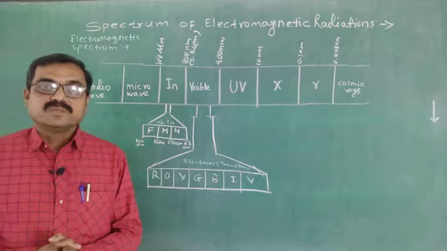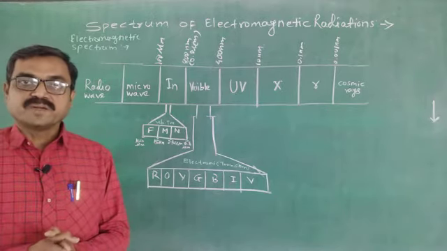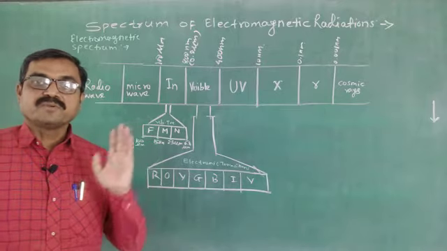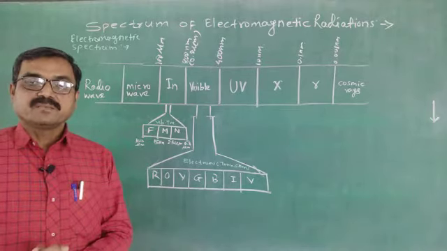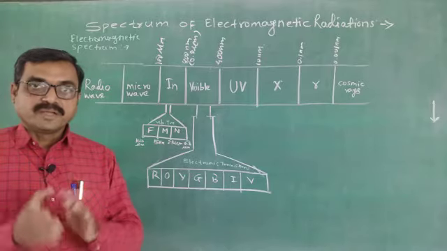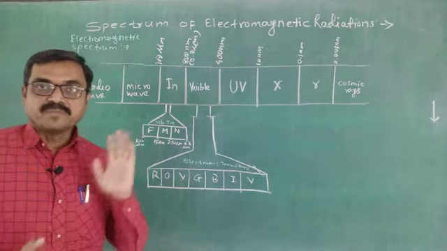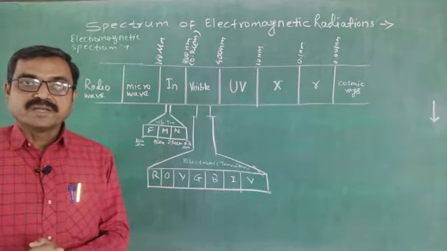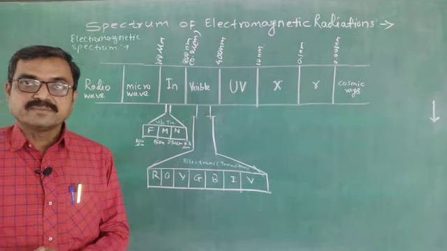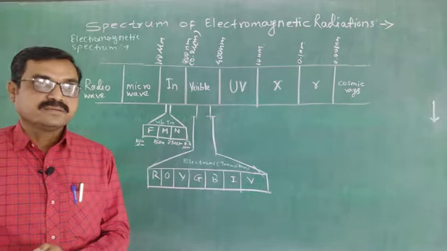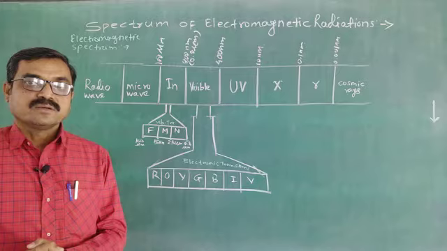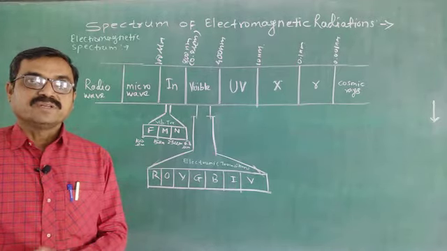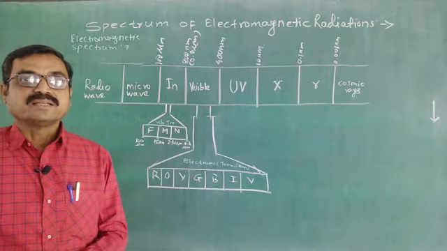Now the basic principle of spectroscopy depends upon the spectrum of electromagnetic radiation, because particular radiation from this spectrum is responsible for the interaction with matter, and due to this some changes occur there, and we studied it as a spectroscopy.